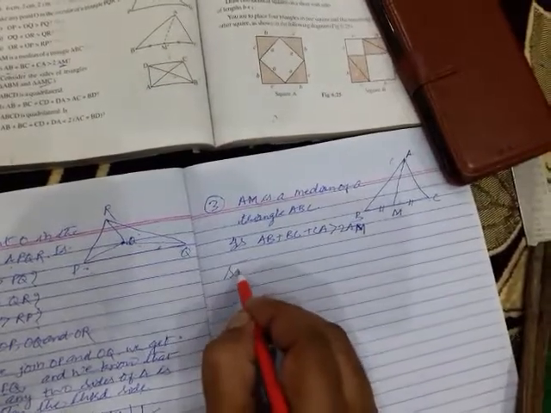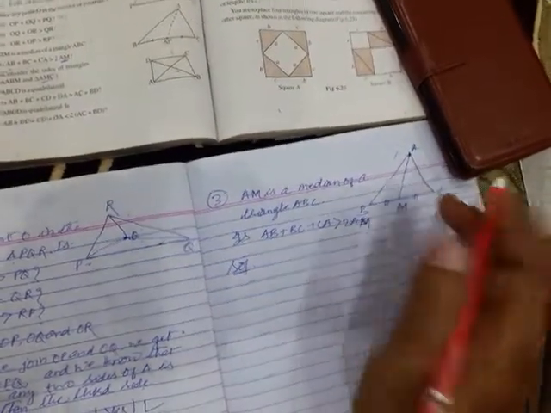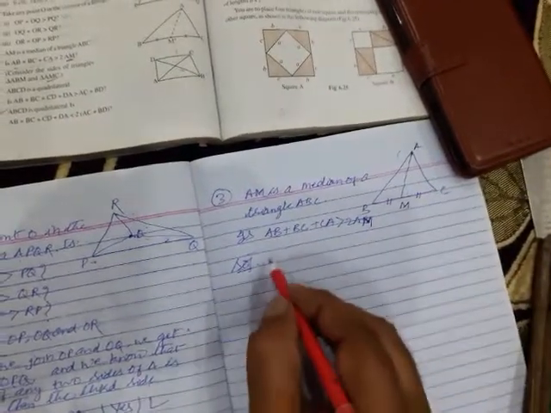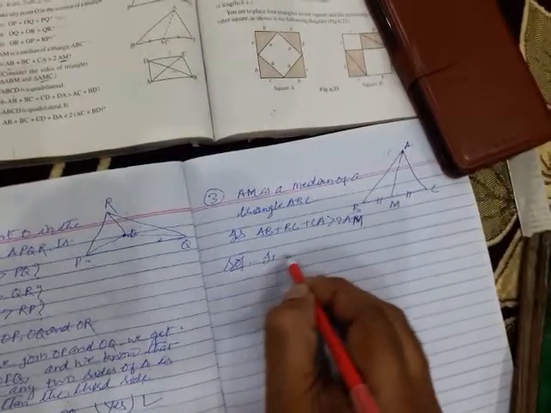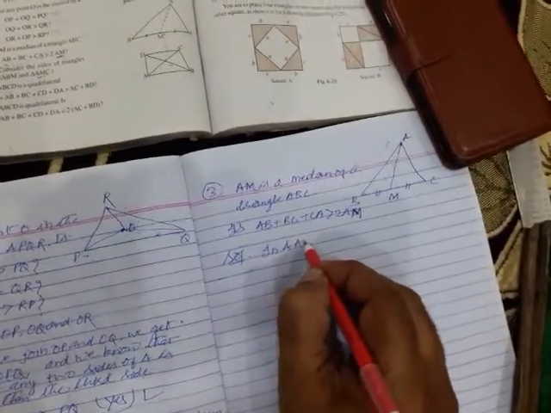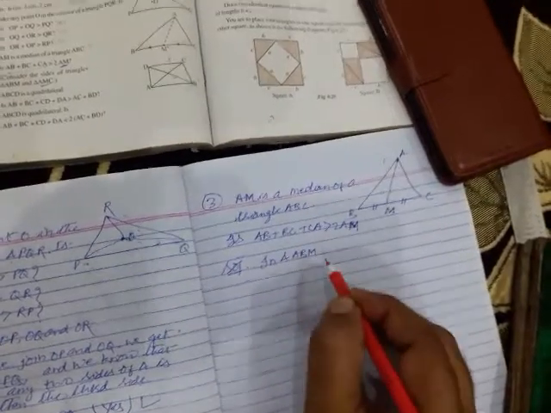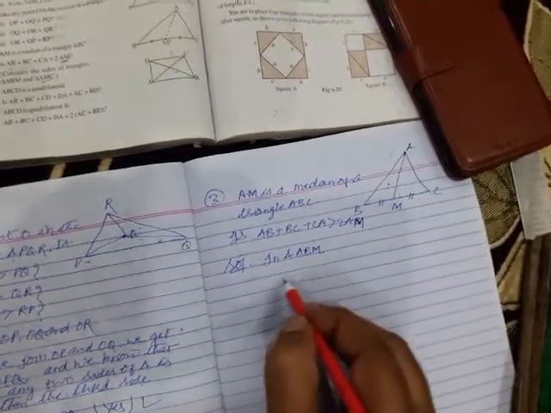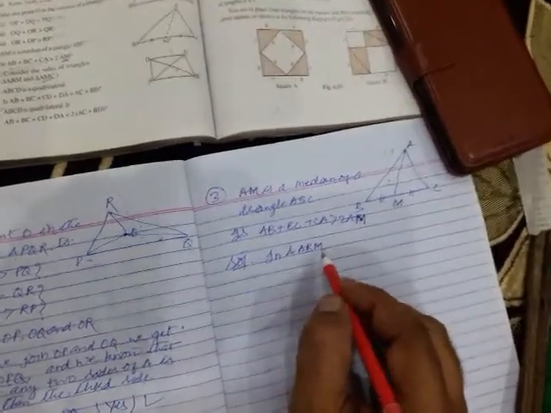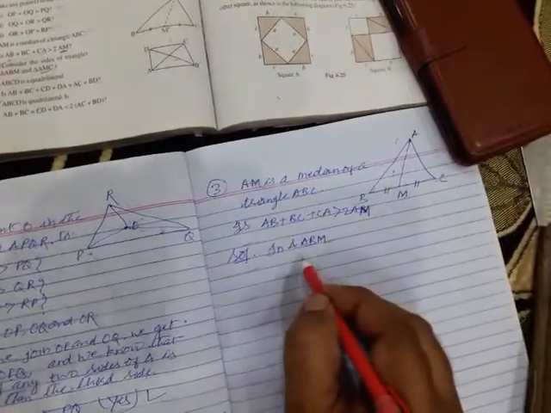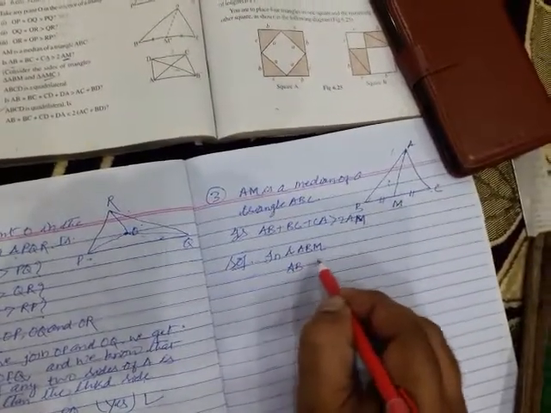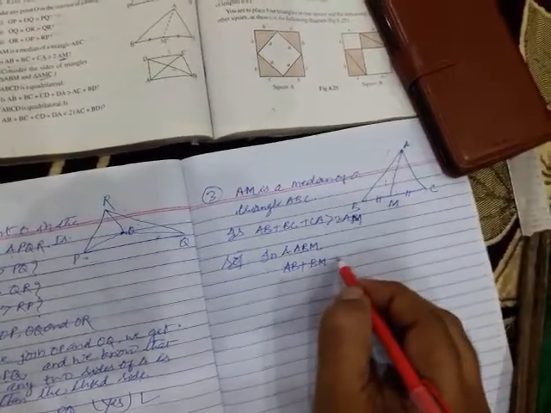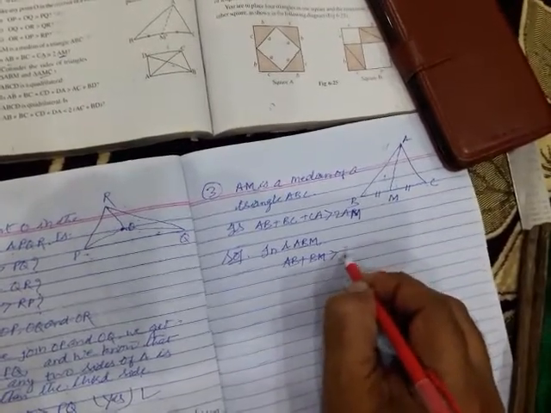Let us start the solution. See, the figure is given, children. Now here see, the median divides a triangle into two triangles. In triangle ABM, children, ABM means this triangle, this part. Clear? What do we see? That AB plus BM is greater than AM.